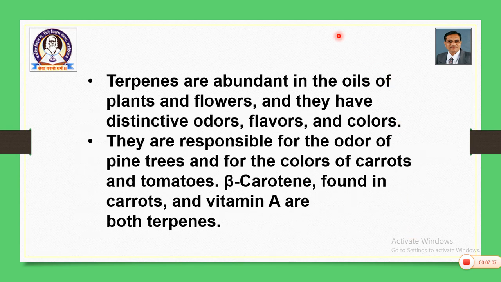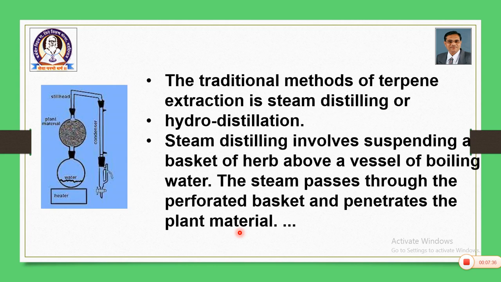Terpenes are abundant in the oils of plants and flowers. This is about occurrence. Terpenes are abundant in the oils of plants and flowers, and they have distinctive odors, flavors and colors. As a general property, they are responsible for the odor of pine trees and for the colors of carrots and tomatoes. Beta carotene found in carrots and vitamin A are both terpenes. So, these are the general examples.